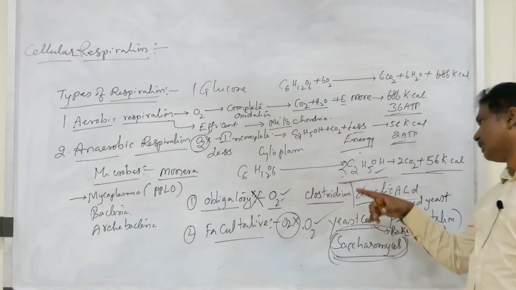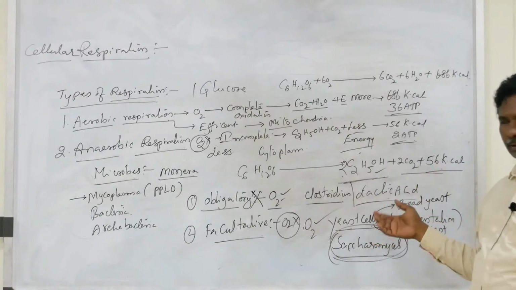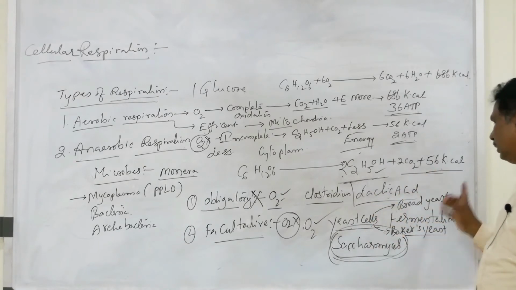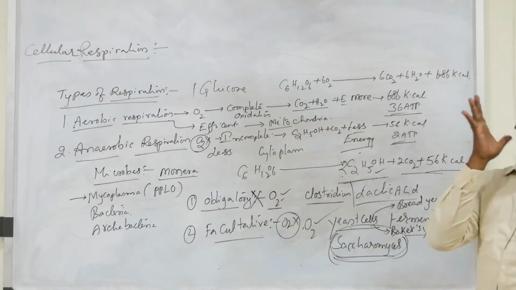And also it is helpful to the production of ethyl alcohol in beverage industries. That's why it is also called baker's yeast. The scientific name of that one is Saccharomyces.